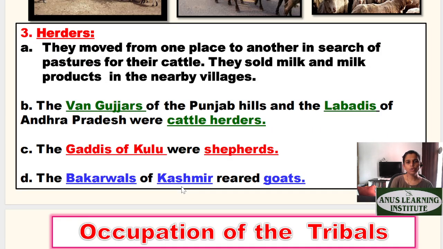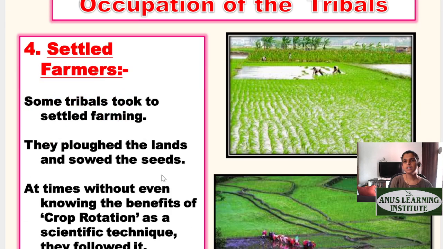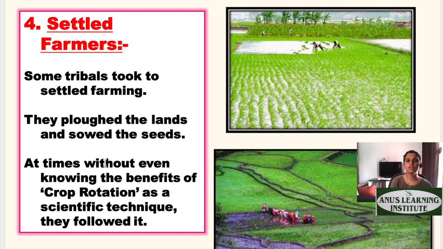The Gaddis of Kullu were shepherds. Shepherds means having a lot of goats. Bakarwals of Kashmir reared goats. Bakri is goat, right? Then slowly and steadily they moved to a culture of settled farming. Every time moving, slashing, and burning, everybody did not want to do that. So once they found a water source and a fertile land, they started settling there.